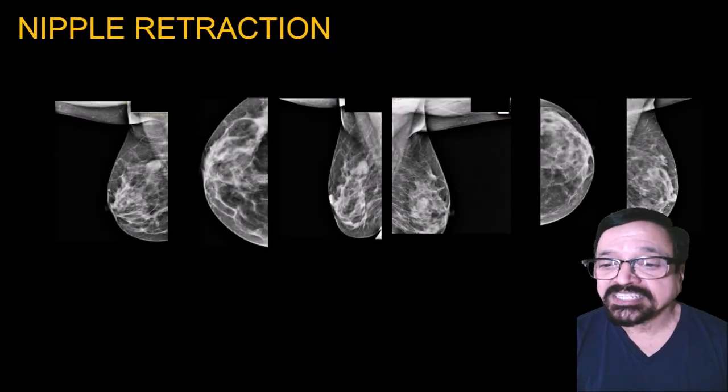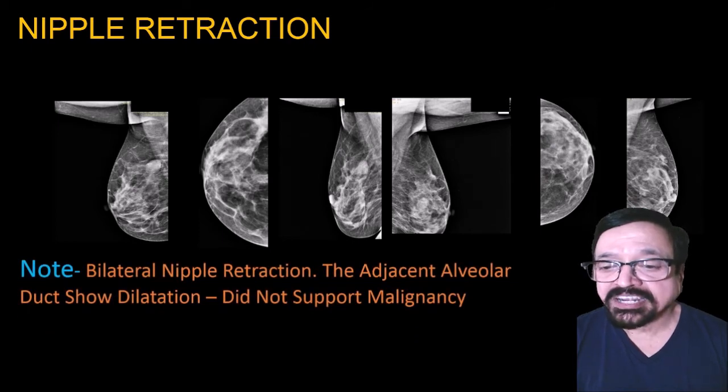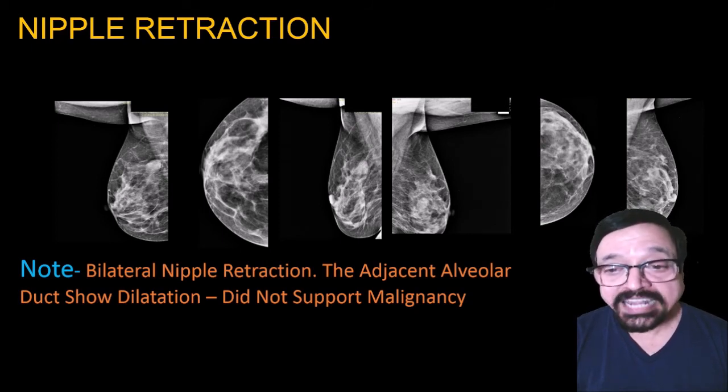Now these are the cases which are showing you nipple retraction. In bilateral nipple retraction, the adjacent areolar ducts and areolar tissues have to be seen properly. If they show dilatation, then again you will have to go for more investigation because they support malignancy.